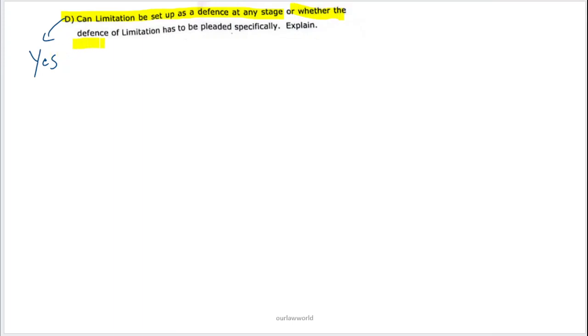Can limitation be set up as a defense at any stage? Yes. Just in simple terms, first let me give you the answer: yes. Or whether the defense of limitation has been pleaded, specifically explained. Yes, obviously. So now we will go into the explanation part of question number 1D. As you all know, the concept of limitation period. So why does a concept of limitation period exist?